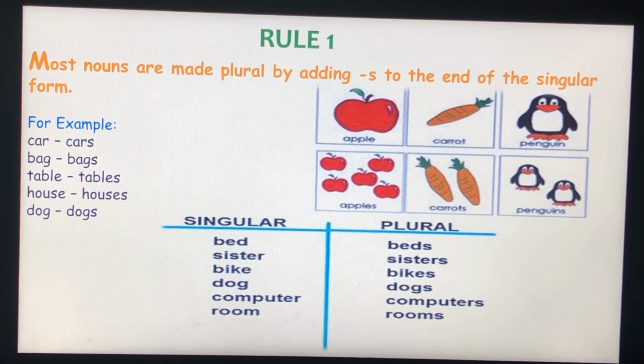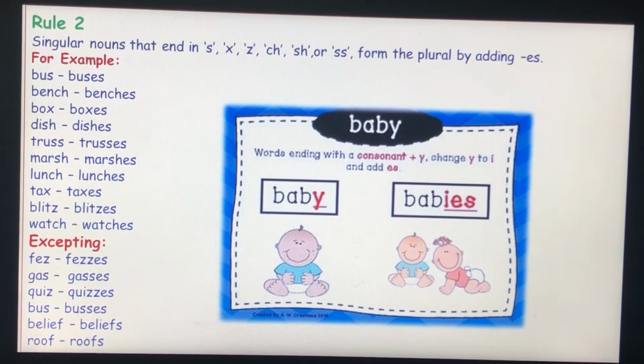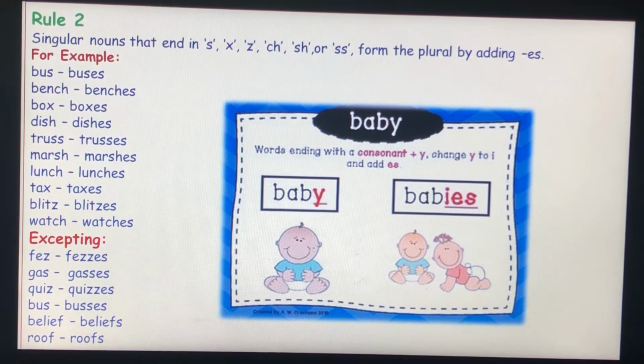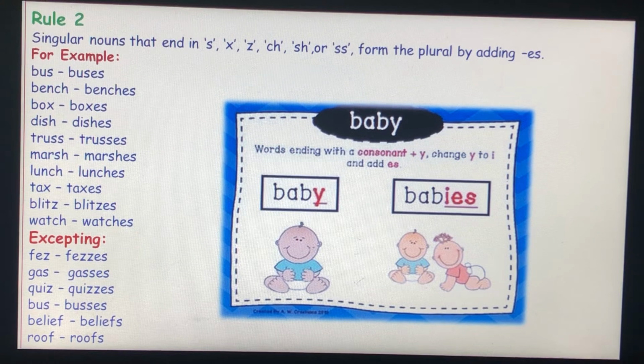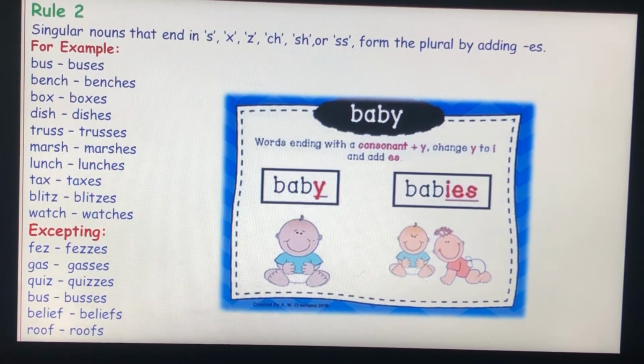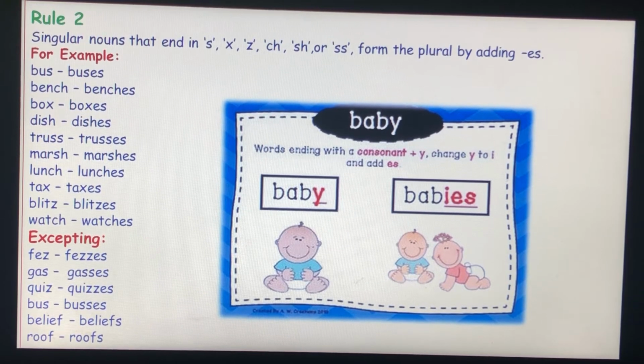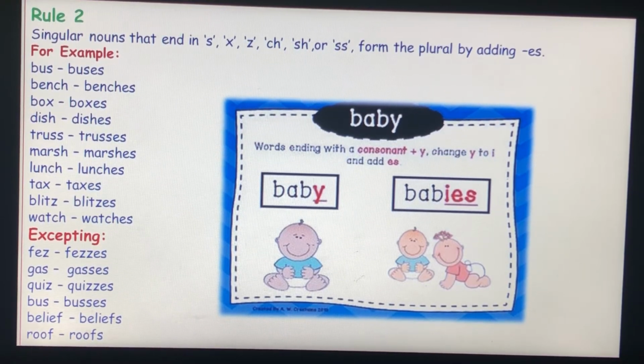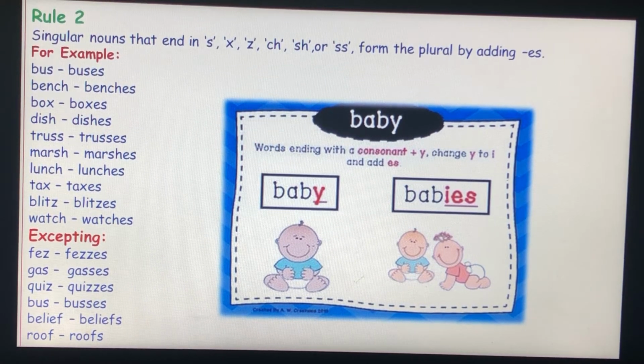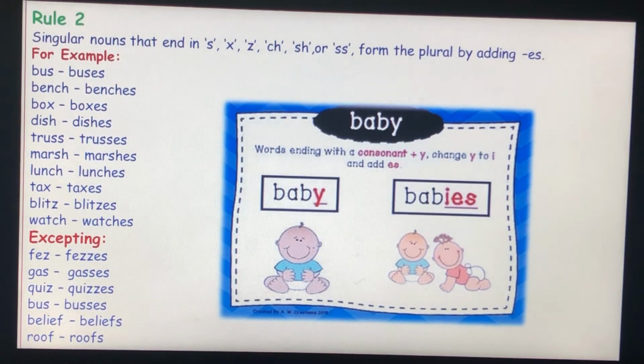Rule 2. Singular nouns that end in s, x, z, ch, sh, or ss form the plural by adding es. Bus changes to buses, marsh to marshes, tax, taxes, watch, watches, dish, dishes, blitz, blitzes. Except, in some cases it will not change; it will only be added as s.